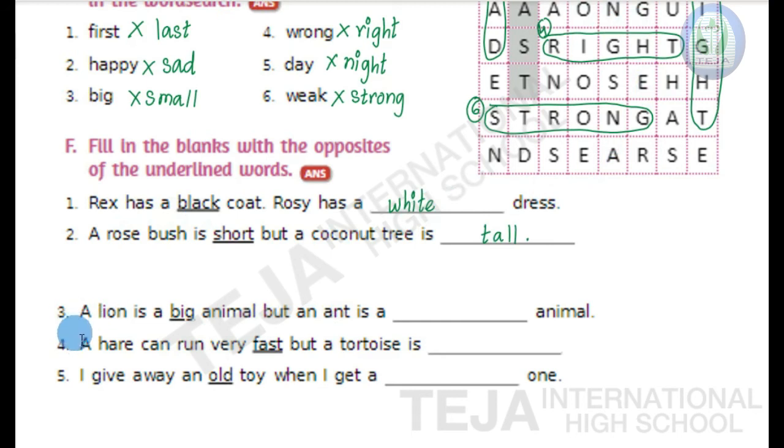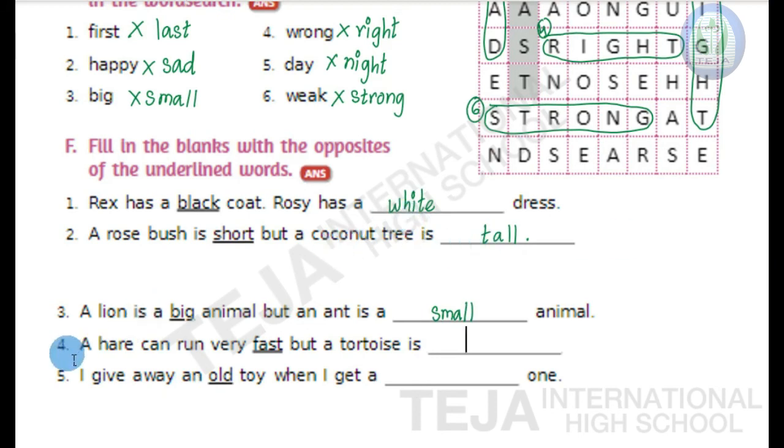Third fill in the blank. A lion is a big animal, but an ant is a dash animal. So here the underlined word is big. What is the opposite of big? It's small. A lion is a big animal, but an ant is a small animal.